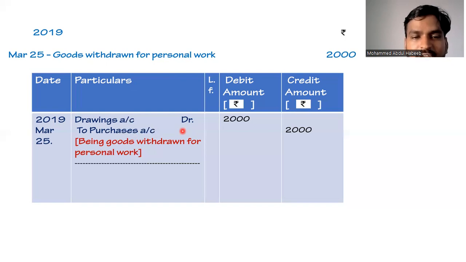Or if the owner is withdrawing goods from the business for personal use, it will be recorded as drawings account debit 2000 to purchases account 2000, and the narration will be being goods withdrawn for personal use.